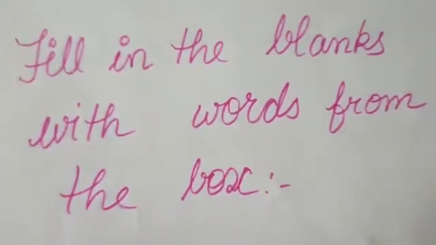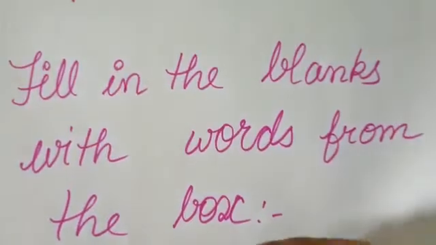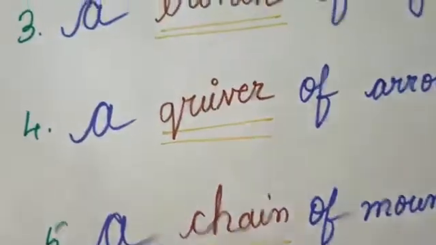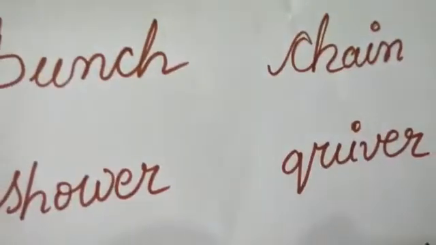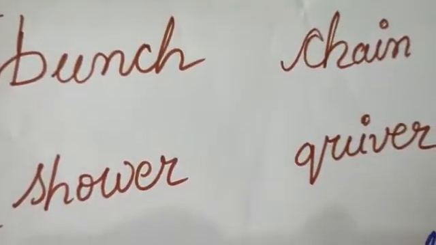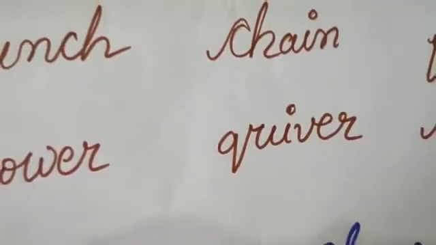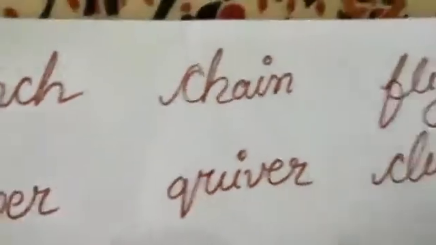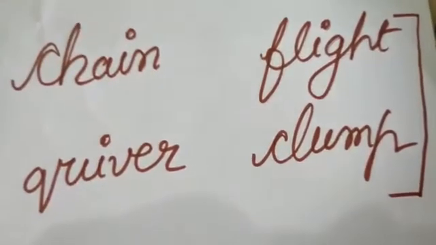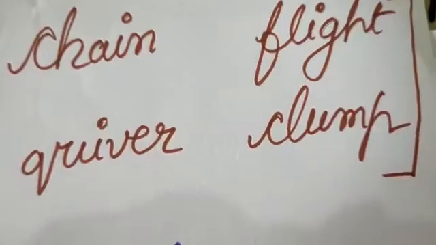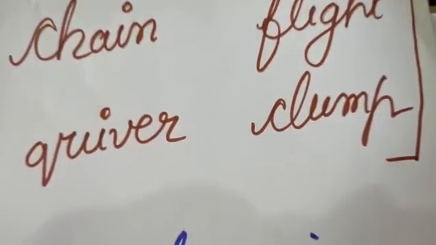So first let us see what our box is having for us. Just now I told you bunch, then we are having shower, then chain, then quiver. Next we are having flight and clump. Now which one goes with which one?